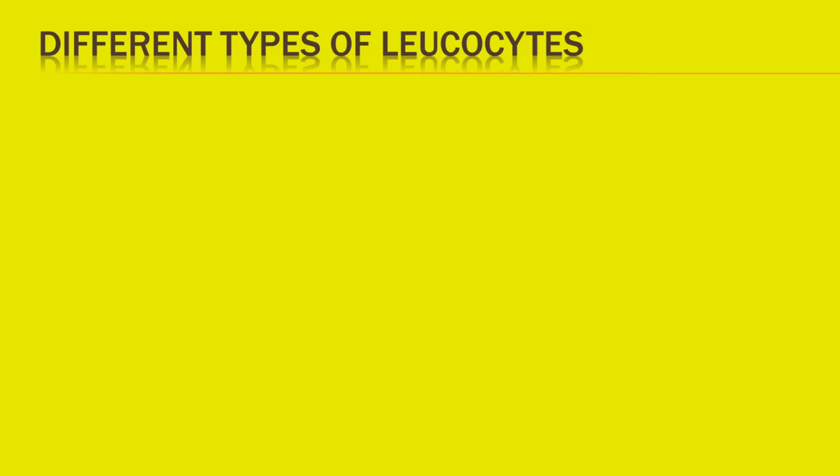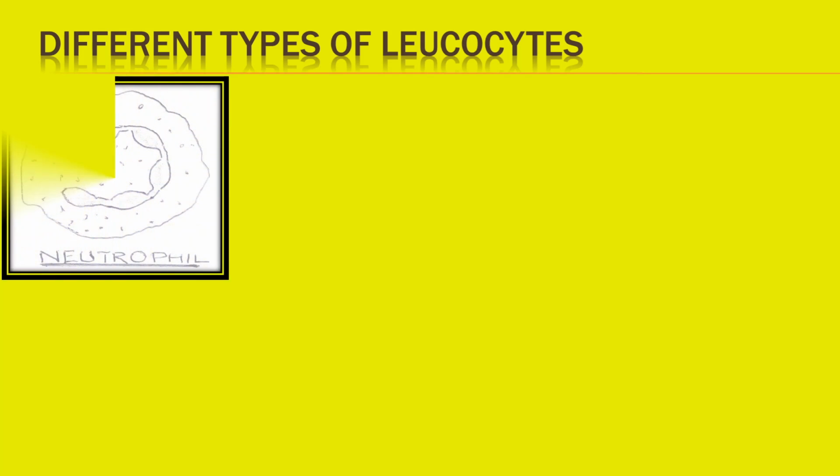From the diagram, we can classify them as neutrophils showing multi-lobed nucleus. It acts as phagocytes and engulfs microorganisms. Neutrophils are also known as soldiers of the body.